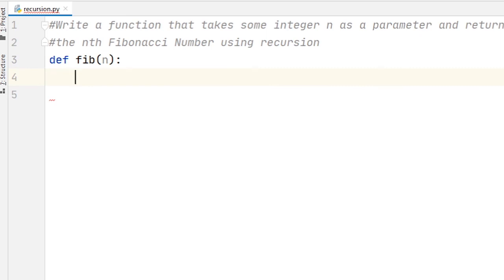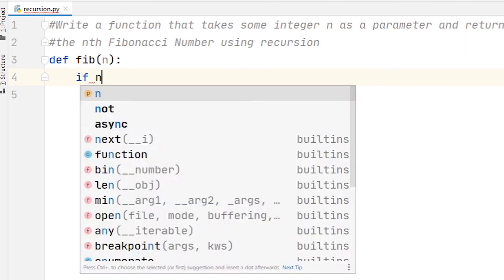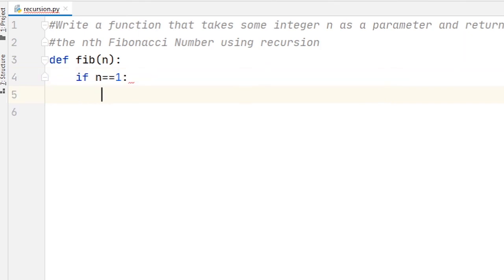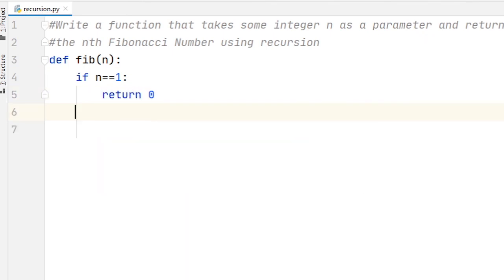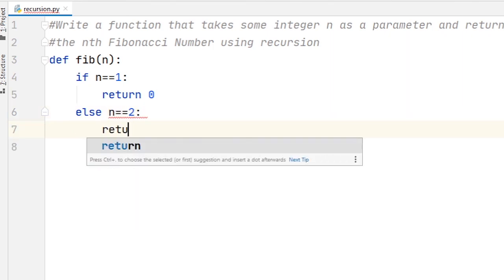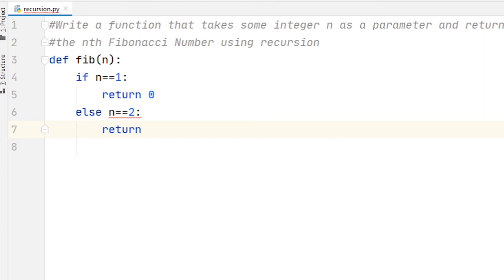As we know the first element or first term of the Fibonacci series is 0, so that means if n is equal to 1, it will return 0, and the second term of the Fibonacci series is 1, so if n is equal to 2, it will return 1.